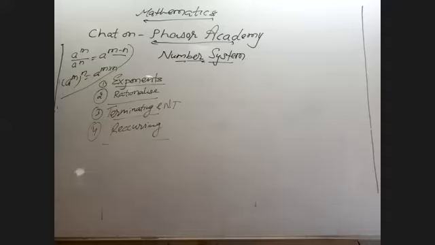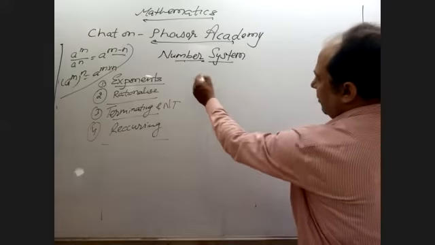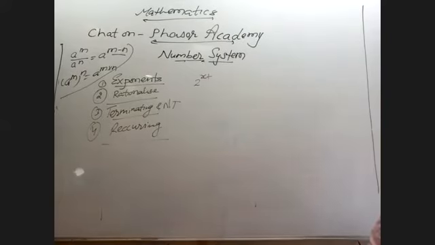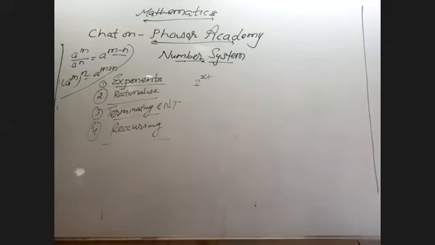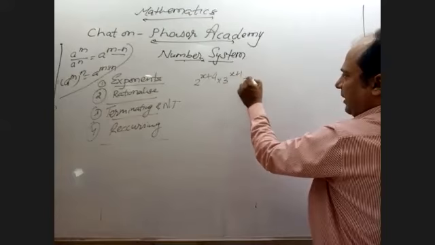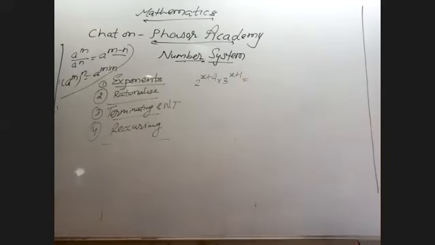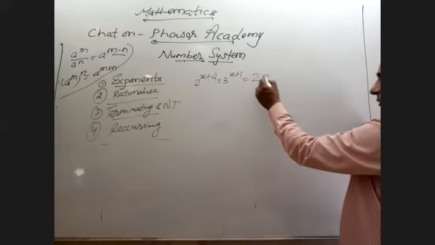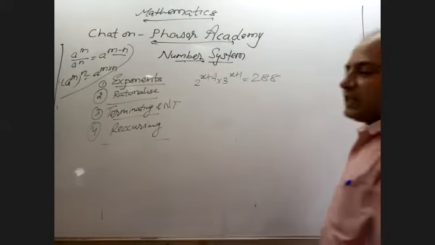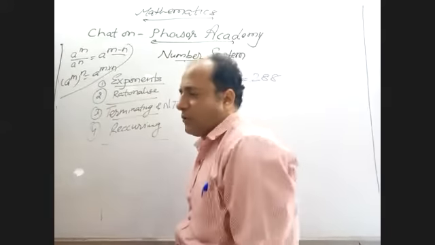Suppose that I have a question: 2 raised to power x plus 4 into 3 raised to power x plus 1 is equal to 288. Then find the value of x. So how to solve this question?